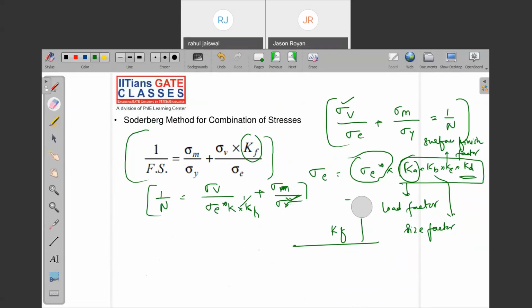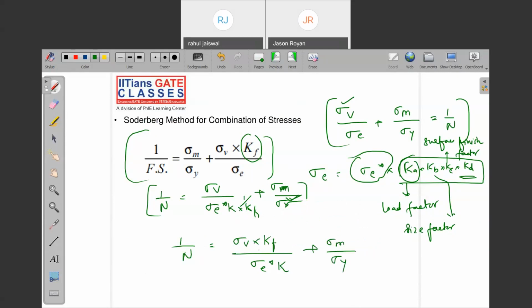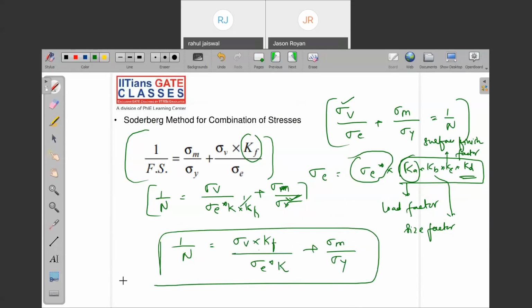See, for modifying stress or modifying the endurance limit we have to use sigma V into KF divided by sigma E star into K, plus sigma M by sigma Y. Whenever in the question they mention it is a perfectly polished material subjected to completely reversed bending condition, then I need to take K equal to 1. But KF will be there always. Is it clear? Now why are we getting this equation? Is it clear, guys?